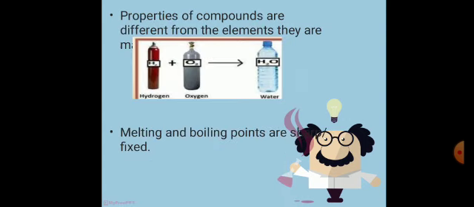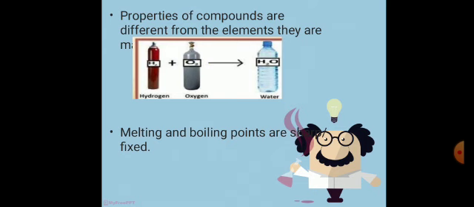Then, the properties of compounds are different from the elements they are formed from. The properties of the compound are totally different from the elements from which they are formed, meaning hydrogen and oxygen. Hydrogen is a gas.